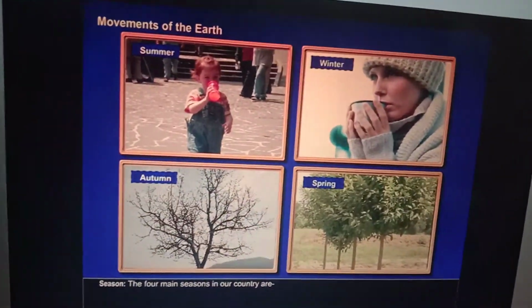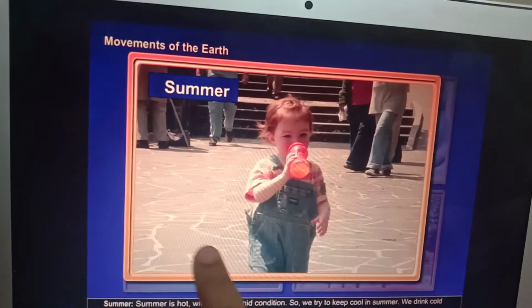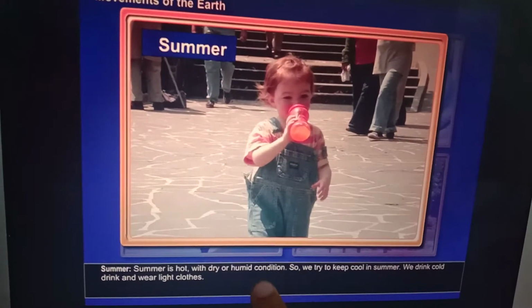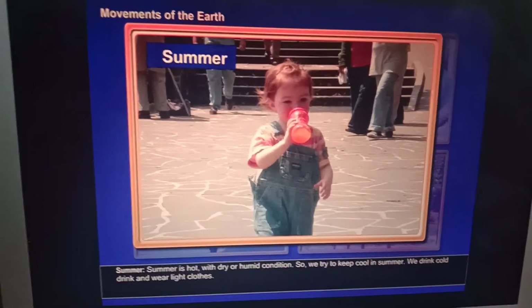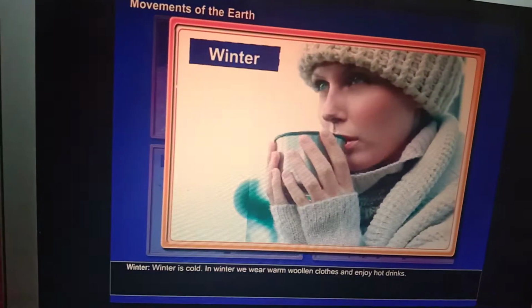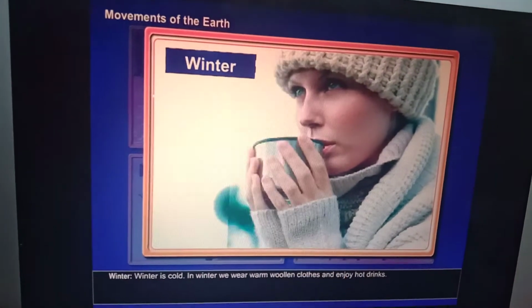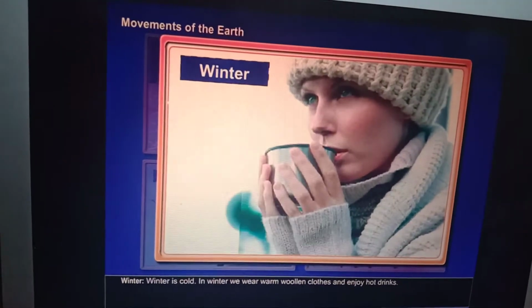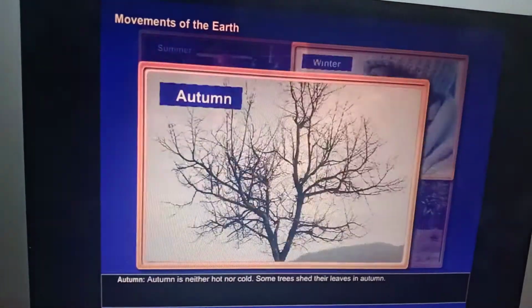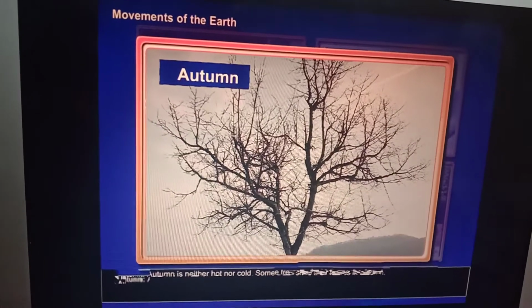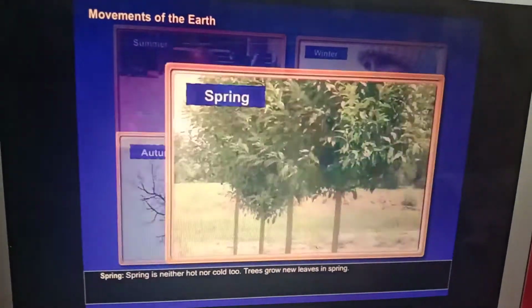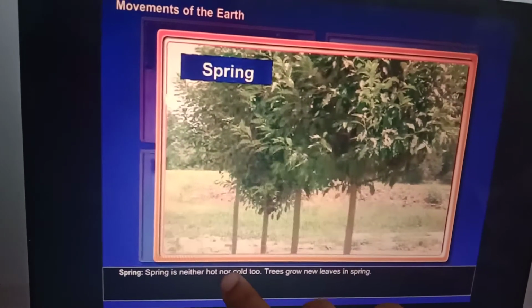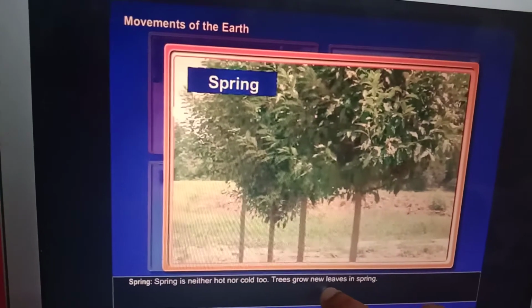Four seasons are formed in our country, that is summer, winter, autumn and spring. Summer is hot with dry and humid conditions. So we try to keep cool in summer. And we drink cold drinks and wear light clothes. In winter, winter is cold. In winter we wear warm woolen clothes and enjoy hot drinks. Autumn. Autumn is neither hot nor cold. And next is spring. Spring is neither hot nor cold. Trees grow new leaves in spring.